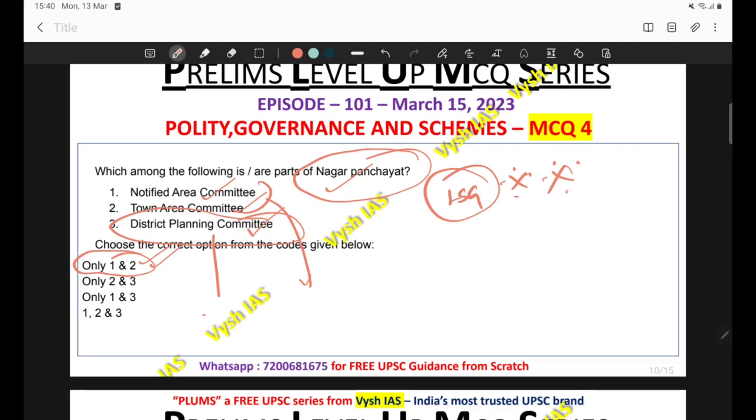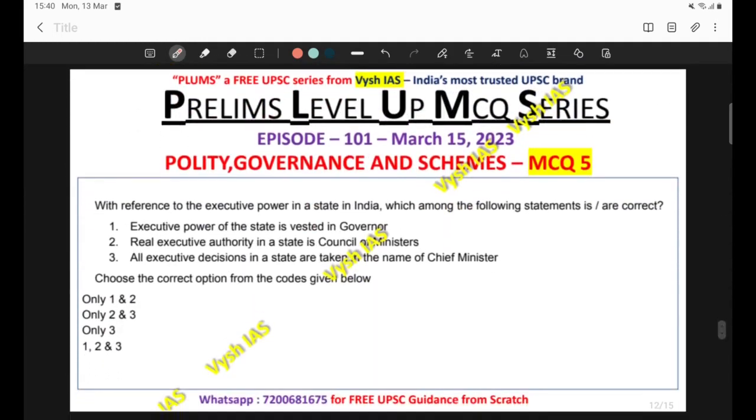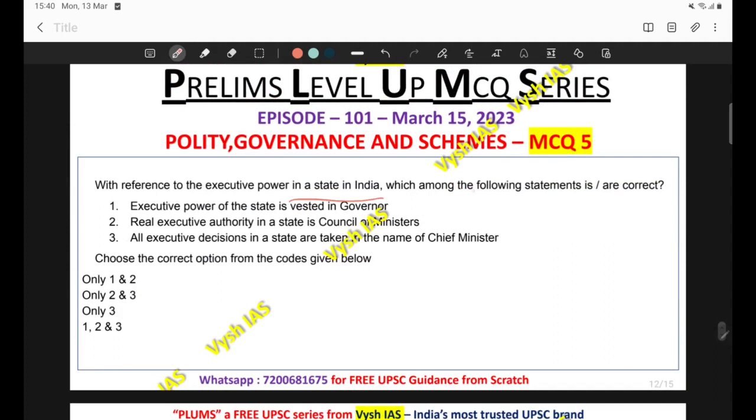So come to the next question. With reference to the executive power in a state in India, which among the following statements are correct? So the question revolves around the executive power in a state. It is a state level mention. So the first statement is executive power of the state is vested in the governor, and the second statement reads real executive authority in a state is Council of Ministers, and third, all executive decisions in a state are taken in the name of Chief Minister.